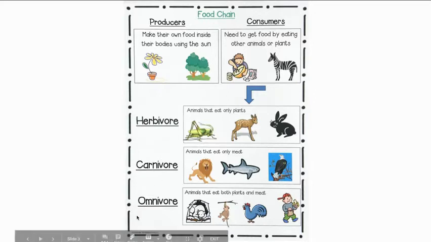And then down here you find a little bit of a mix, the omnivores. Those are animals that eat both plants and meat. They can eat a little bit of both. So I think that looks like a polar bear there, a monkey, a rooster or a chicken, and then look, there we are with our turkey sandwich and our banana. We're having some plants and some meat at the same time. So these are some words to think about, producers and consumers, okay? And then to go a little bit further, three different types of consumers, the herbivores, carnivores, and omnivores. So I'm going to switch it now to our story.